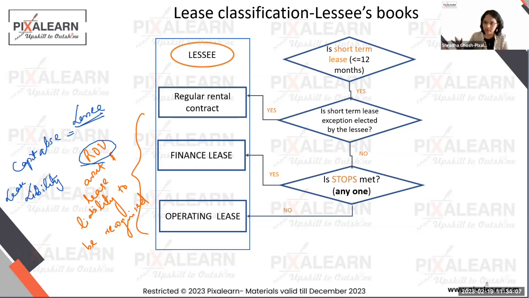So if it is a finance or an operating lease, we are not going to let the balance sheet be silent. We are going to ask you to bring an asset in the books of the lessee, call it an ROU asset, right of use asset, and we'll ask them to create a long-term liability or a short-term liability in your books. We'll see how that works, which we'll be terming as lease liability. Okay, so before we go further, I want you to first understand what these 5 elements are.